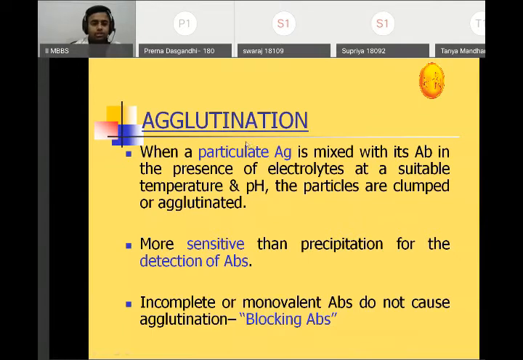Now, another important subtopic is agglutination. So when a particulate antigen is mixed with its antibody, okay, in precipitation we saw that there is a soluble antigen.